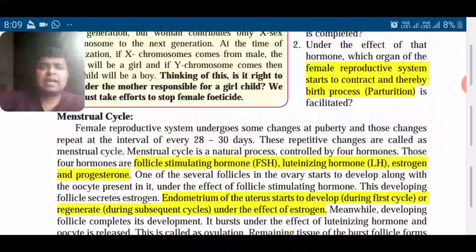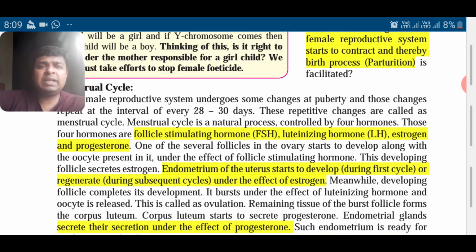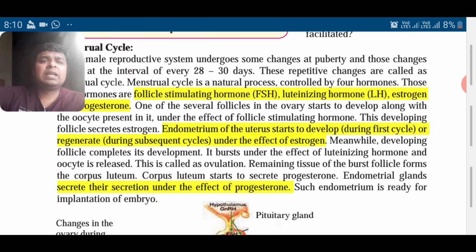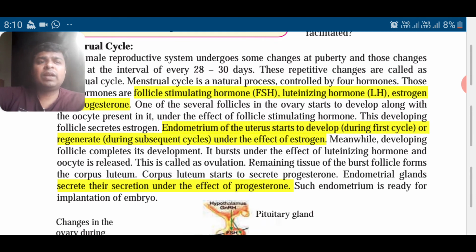Now menstrual cycle. So female menstrual cycle is nothing but the changes that occur every 28 to 30 days. Menstrual cycle has different hormones. For example, follicle stimulating hormone, luteinizing hormone, estrogen, and progesterone. All these names you have to remember. So endometrium of the uterus starts to develop under the influence of different hormones, that is estrogen, okay.